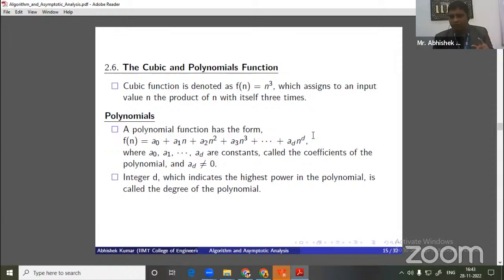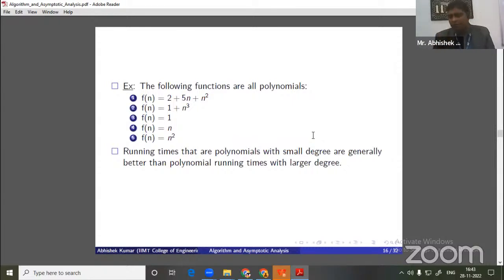One more important point is, in the case of a polynomial, what will be our degree? The highest power in the polynomial is called the degree of the polynomial. Here you can see some examples of polynomials. f of n equal to 2 plus 5n plus n square is our first example, a quadratic. The second one is f of n equal to 1 plus n cube, a cubic polynomial. f of n equal to 1 is a constant. f of n equal to n is a linear function. And f of n equal to n square is quadratic. These are some examples of polynomials.